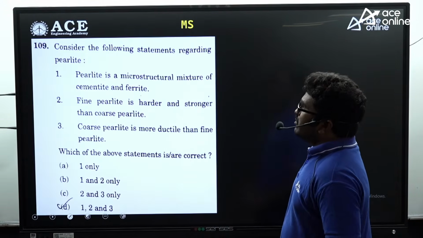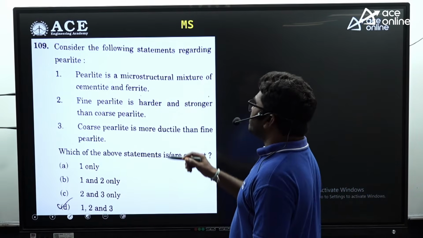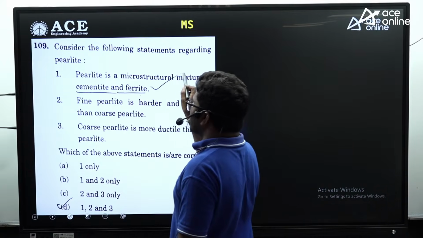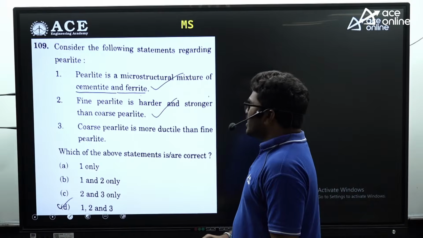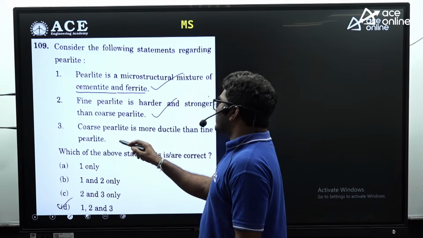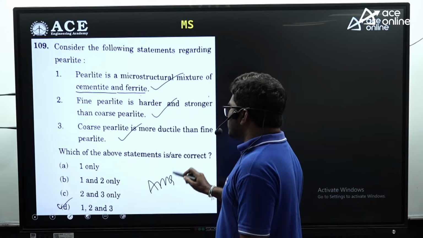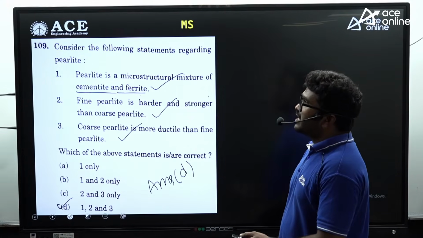Okay. Now, consider the following statements regarding pearlite. Pearlite is a microstructural mixture of cementite and ferrite. So this is correct. Fine pearlite is harder and stronger than coarse pearlite. This is right. Coarse pearlite is more ductile than fine pearlite. This is also correct. So the answer for this question is D. D is the correct answer because all three statements are correct.